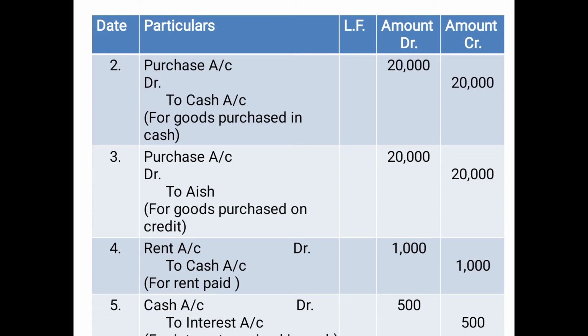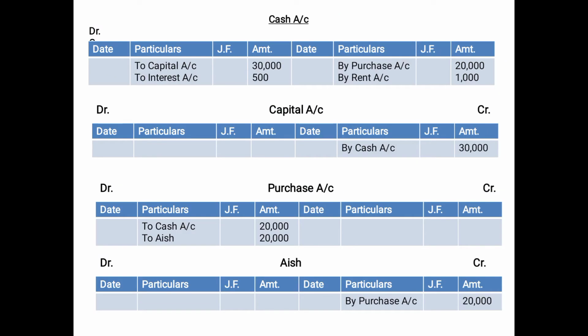Now if you see the entry, purchase account is debited to cash account. While preparing the purchase account, you will not write purchase; rather, since purchase is debited in the entry, you will record the credit aspect. What is credited? Cash account. And since it is credited in the entry, you will post it on the debit side of the purchase account. As you can see, in the purchase account on the debit side, we have posted to cash account 20,000.